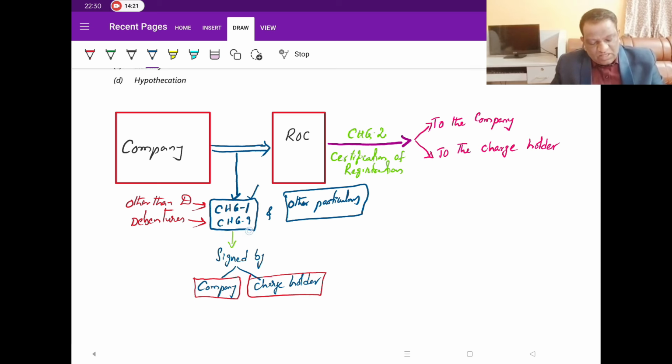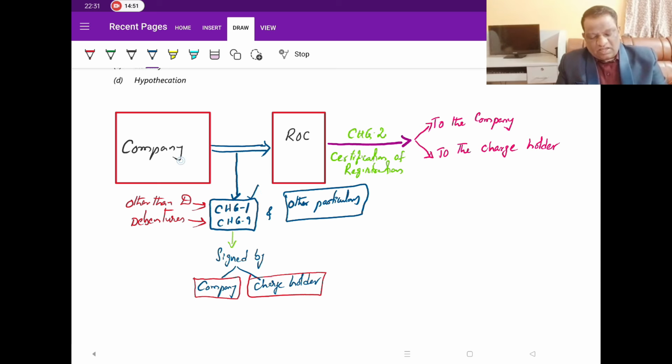Again to repeat, CHG9 you use if the loan is in the form of debentures, if the money borrowed between them is in the form of debentures. Other than debentures, it is CHG1. Because in the case of debentures, the lender details are going to be many in number. So the particulars that you are giving are obviously going to be different between these. Let's not get into the practical side of it. Now let's cover it from the examination perspective.